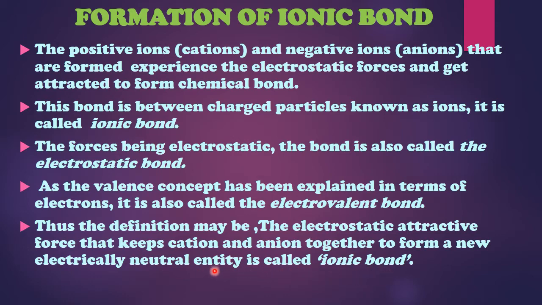So the bond in which cations and anions are kept together, and when they are together, they cancel the charge of each other, and as a result you get an electrically neutral molecule. So let's switch to the next slide to understand a few examples of ionic bond.